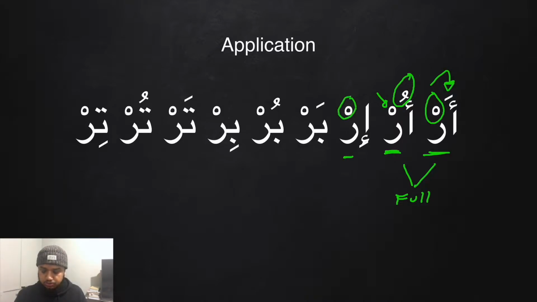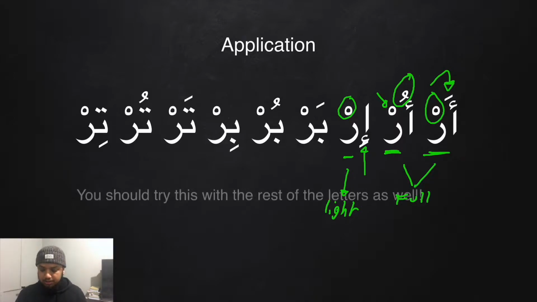And in this third example, we have a Ra. It has a sukoon on it. It is sakina. So that means we look at the letter before. And the letter before has a kasra. So this means the Ra will be light. So it is iz, not iru. It is light. The same applies for bar, bor, biz. Taur, tur, tiz. So you should try this with the rest of the letters as well.